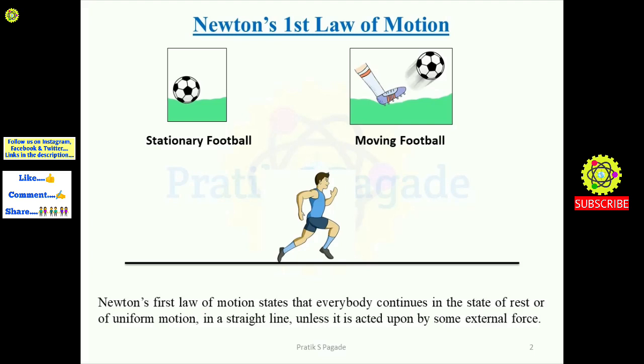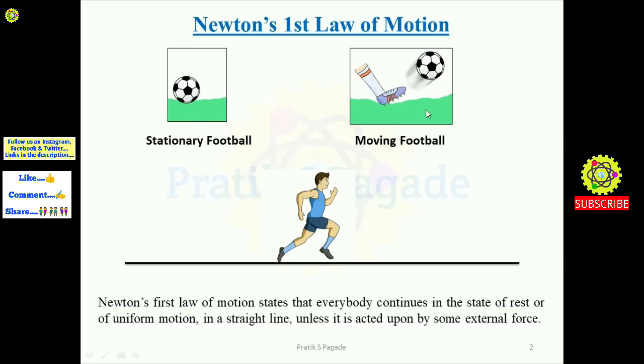So see here, in this case, as we know, this football remains stationary until we apply some external force, as we have seen. And this running man can only stop after he restricts his uniform motion and slows down.